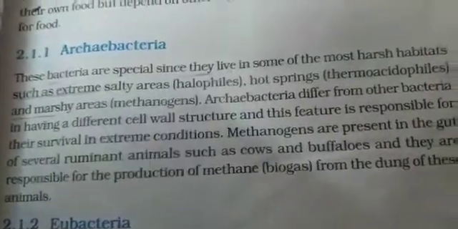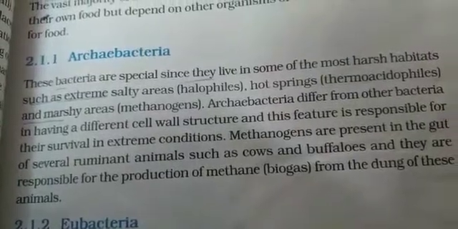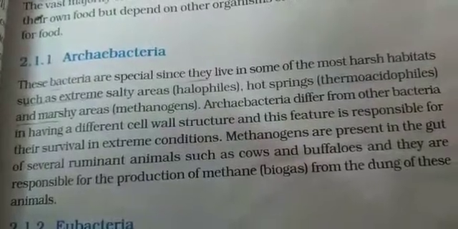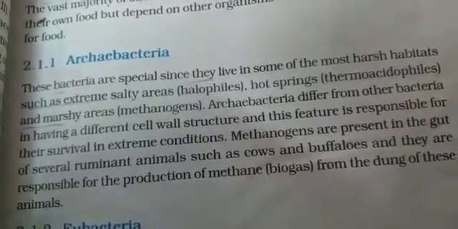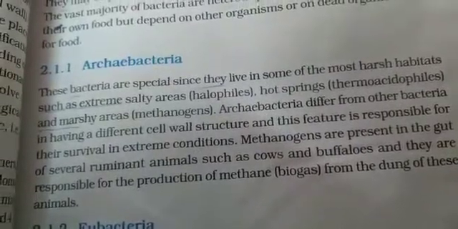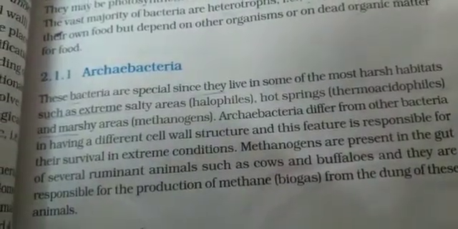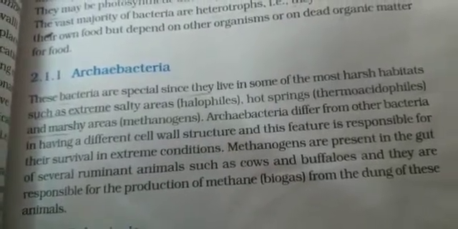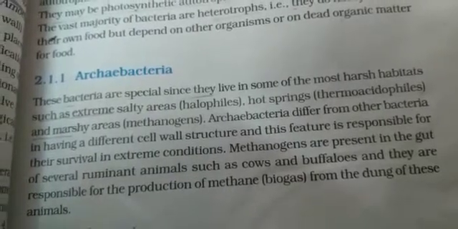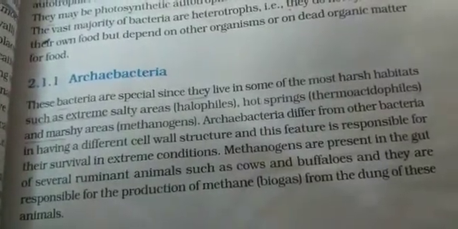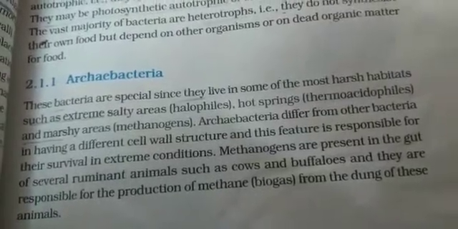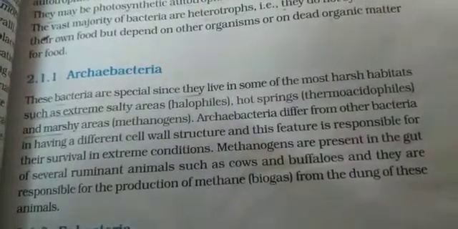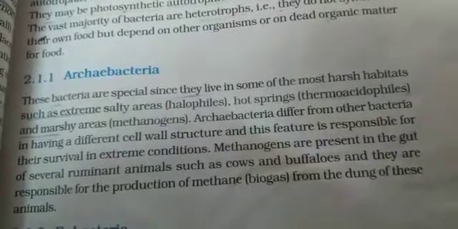Clear? Now, methanogens, if we talk about, मीथेन इज सच अ गैस बेटा विच इज़ हाईली फ्लेमेबल. आपके जो गैस सिलेंडर्स होते हैं ना, उसमें भी मिक्सचर ऑफ लोअर एल्केन्स होता है, उसमें भी मीथेन होती है. So methanogens help to produce the methane gas. Clear? And these methanogen bacteria are present in the gut of several ruminant animals. Gut का मतलब food pipe बेटा. तो ruminant animals होते हैं जो जुगाली करते हैं, like cow, buffaloes. तो these methanogen bacteria are found in their gut. Clear? And they are responsible for the production of methane.